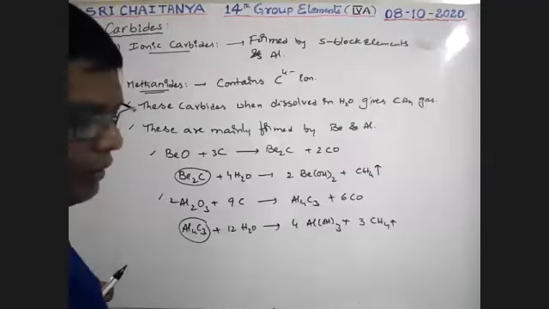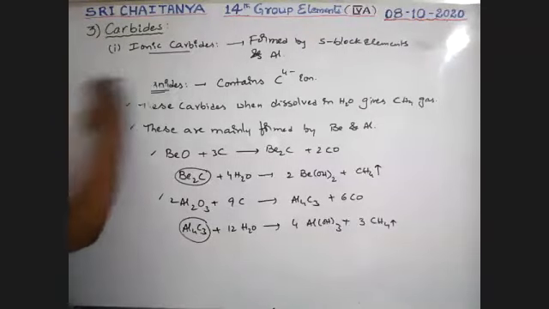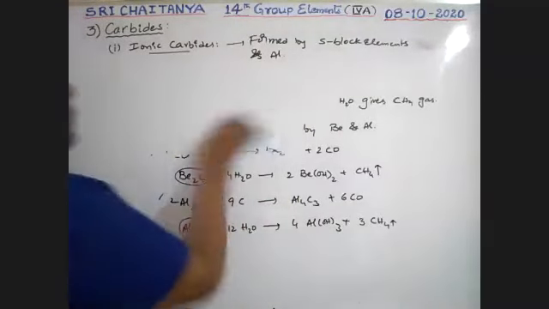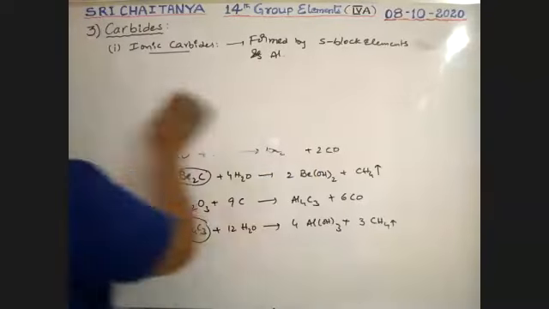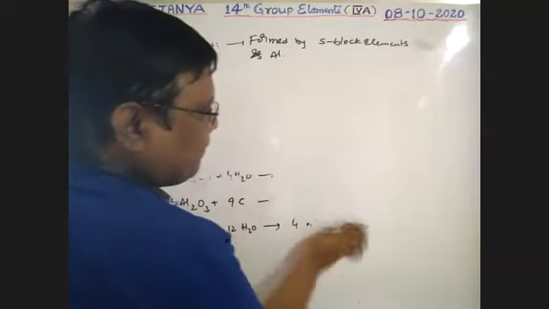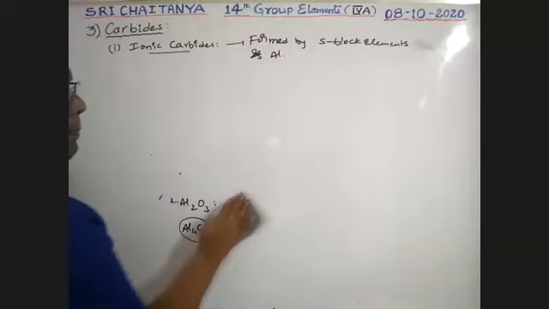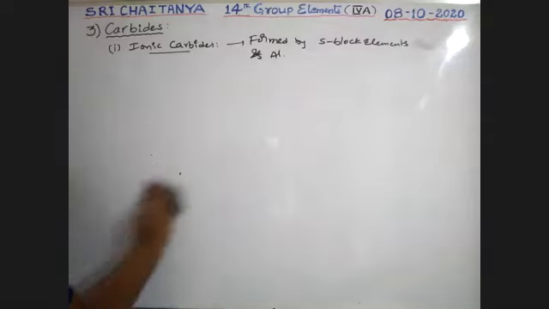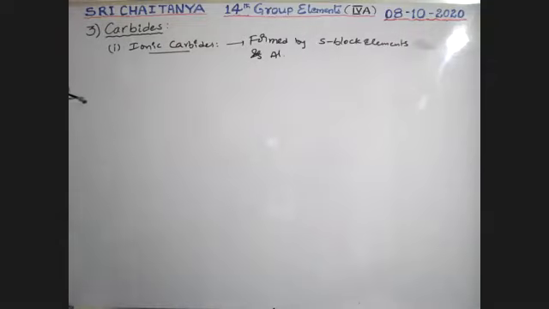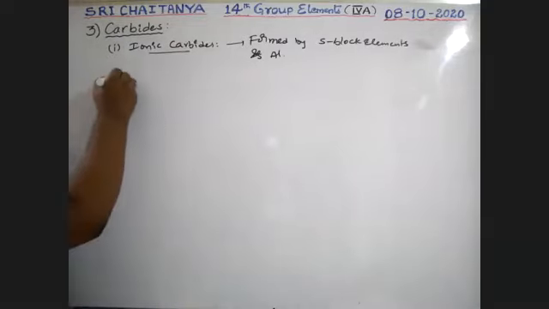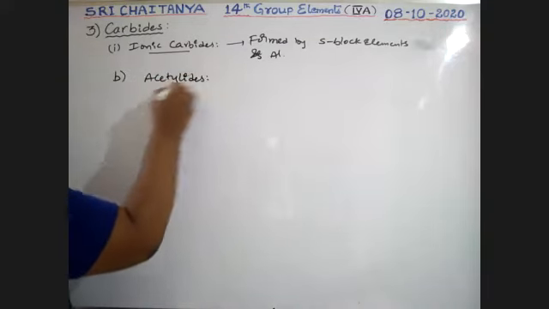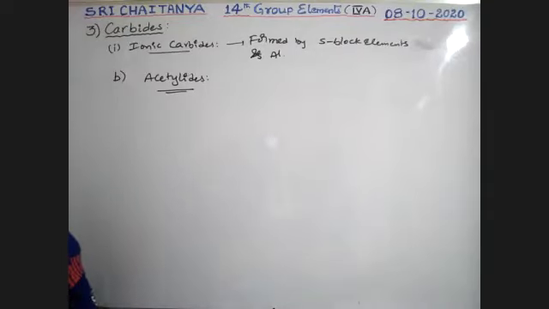Next, second category, that is acetylides. Acetylides means, what type of ions exist here?